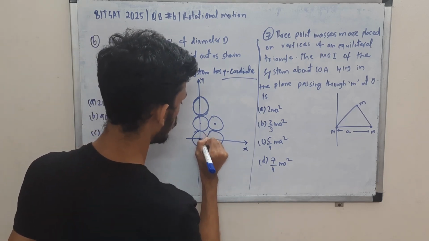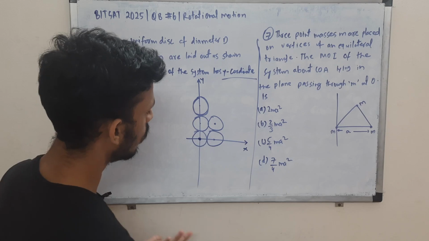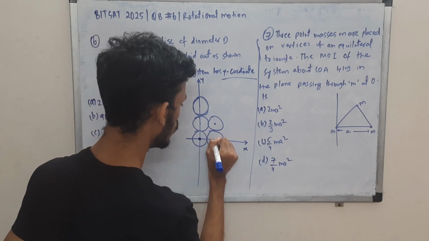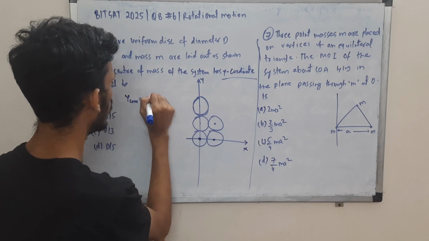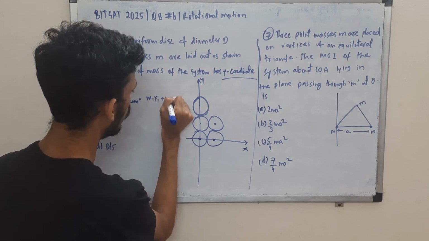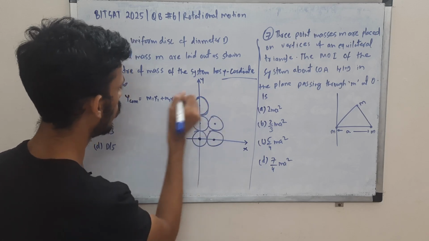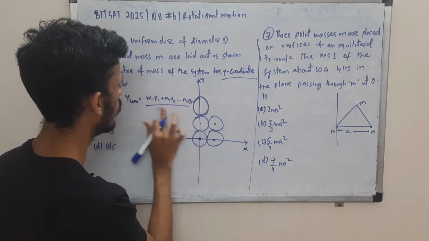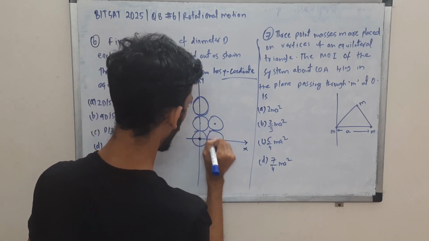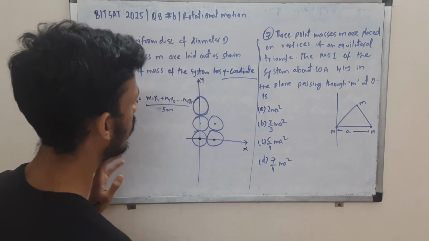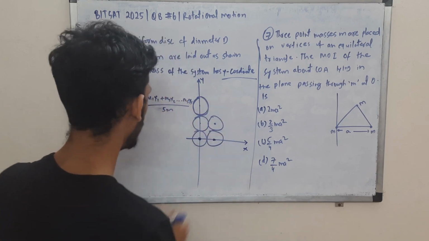So this is the origin, right? X and y are meeting. So here the y component is basically 0, so this one will not contribute. Even this one has y coordinate 0, right? So we want y c o m, which will be m1 y1 plus m2 y2, and so on up till m5. We have 5 discs, 1 2 3 4 5, and the sum of masses will be 5m, because each one has equal mass. But m1 and m2 have y coordinate 0, so they will not contribute to the y coordinate of the center of mass, whereas in these cases we'll have some contribution.